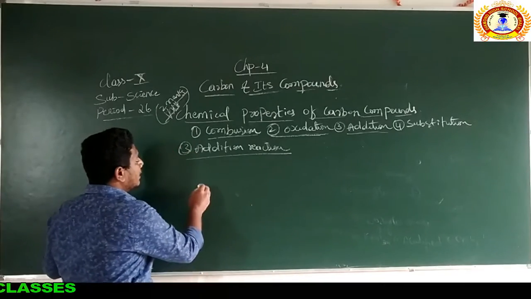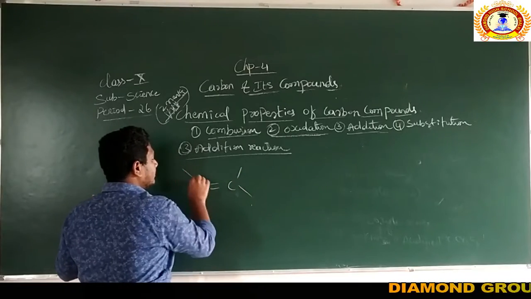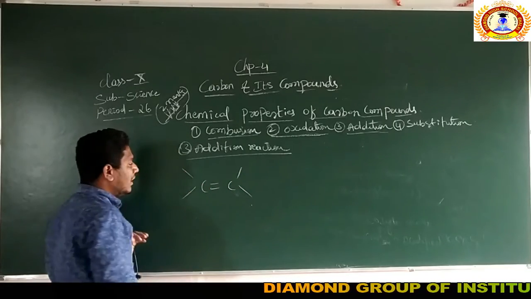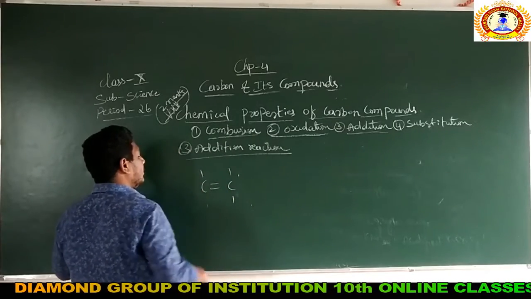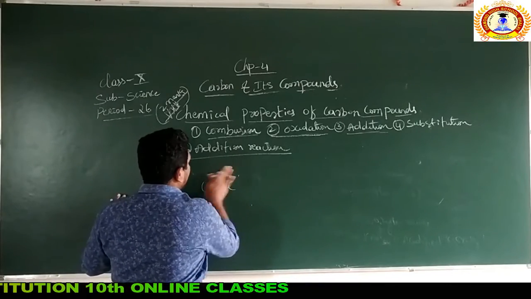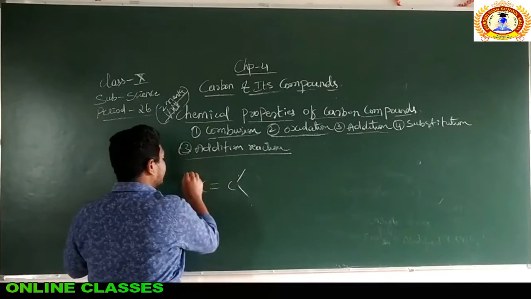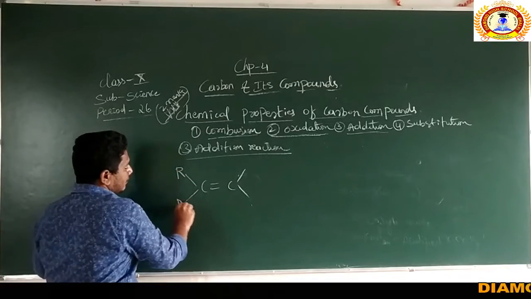Simple. Take the reaction. You can represent it like this, or you can represent it in this way also. You can represent it in any way. Each carbon should have how many bonds? 4 bonds, right? I'm comfortable with this figure. Each carbon should have 4 bonds, and these are the R.